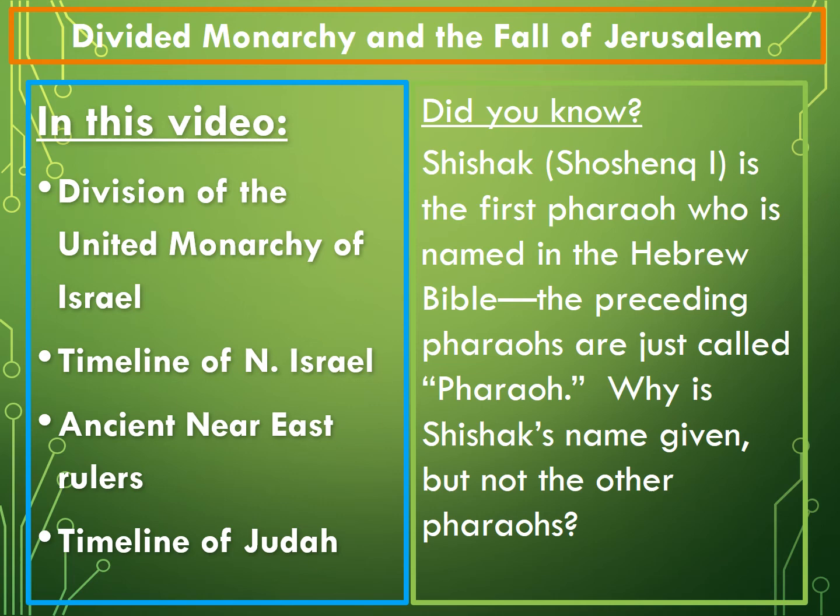In this video, we will talk about the United Monarchy of Israel and its subsequent division into the Northern Kingdom of Israel and the Southern Kingdom of Judah, leading us to the fall of Jerusalem in 586 BCE. We will also talk about ancient Near East rulers who affected the history of both of these kingdoms.